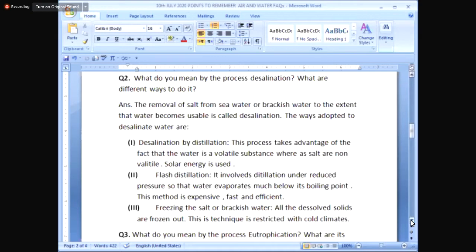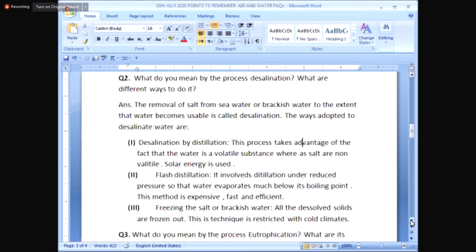Solar energy is used. Now the whole process is like this: the seawater is put in large pans, and on the top of them there are sheets roofing them, and the sun heat is reaching the seawater in pans, and it evaporates. And when it evaporates, it touches the cool surface of the sheets or roofs, which are made of any material, and condenses, and through pipes or whatever mechanism they adopt, the water carrying less salt is collected,